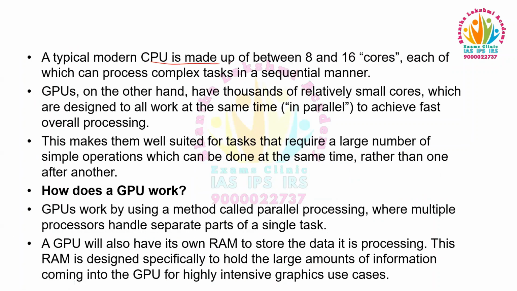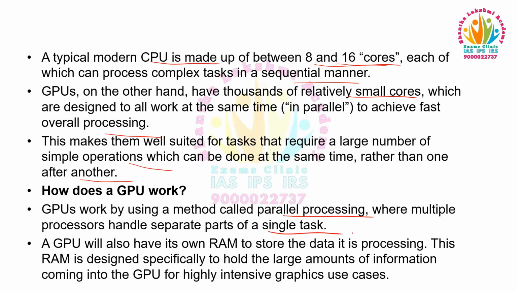A typical model of CPU is made up of between 8 and 16 cores, each of which can process complex tasks in a sequential manner. GPUs, on the other hand, have thousands of relatively small cores which are designed to all work at the same time to achieve fast overall processing. This makes them well suited for tasks that require a large number of simple operations which can be done at the same time rather than one after another. How does a GPU work? GPUs work by using a method called parallel processing, where multiple processors handle separate parts of a single task.